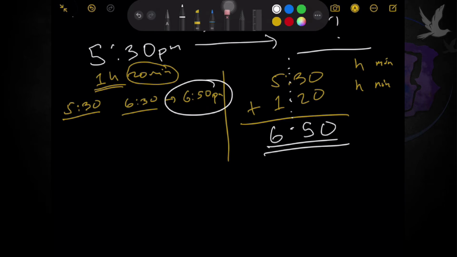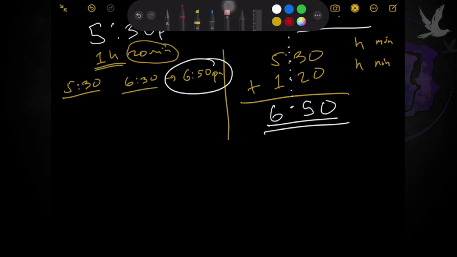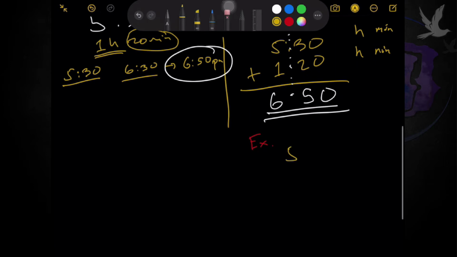There are times though that, for example, and this is an example not related to number 1 anymore, just an example of how we add time. Let's say we have 5:30 again, just to relate it to the problem. And let's say the situation is not 1 hour and 20 minutes, but it lasted for 1 hour and 40 minutes.